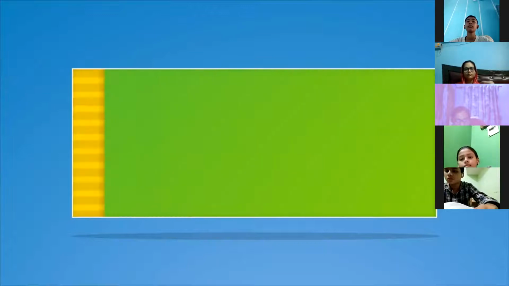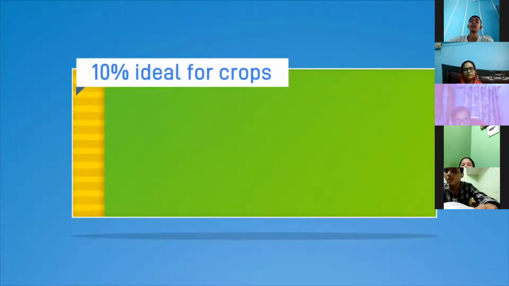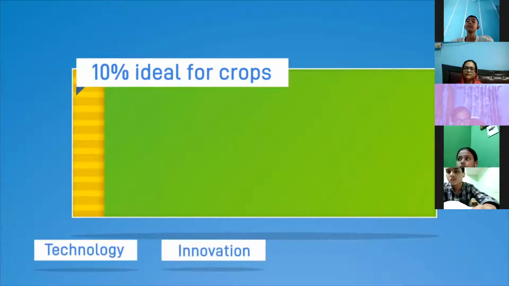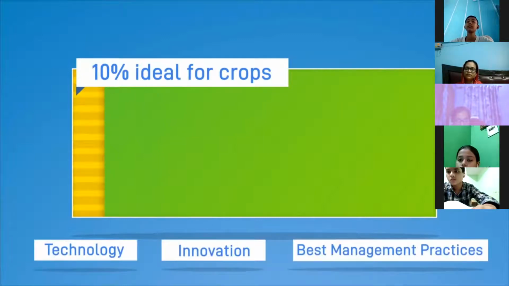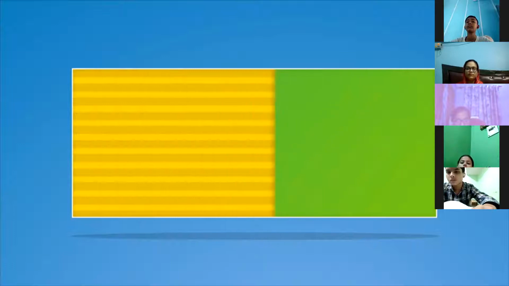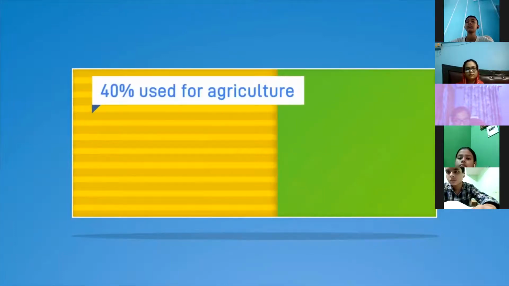Only a small portion of the land, 10%, is ideal for growing crops. So out of that 30%, only 10% is suitable for doing agriculture, for growing crops. With technology, innovation, and best management practices, farmers can grow food on nearly 40% of the land.